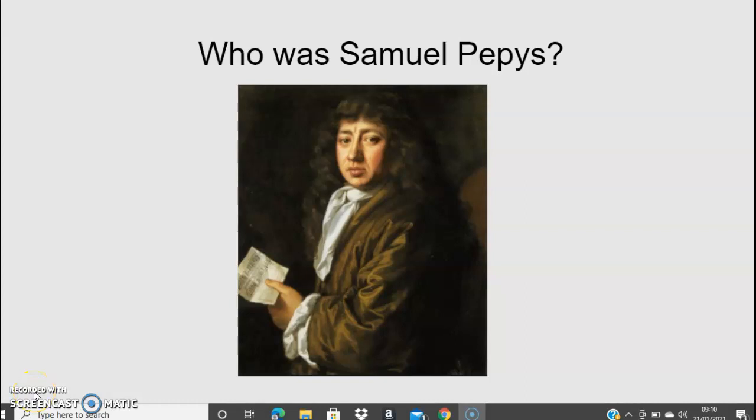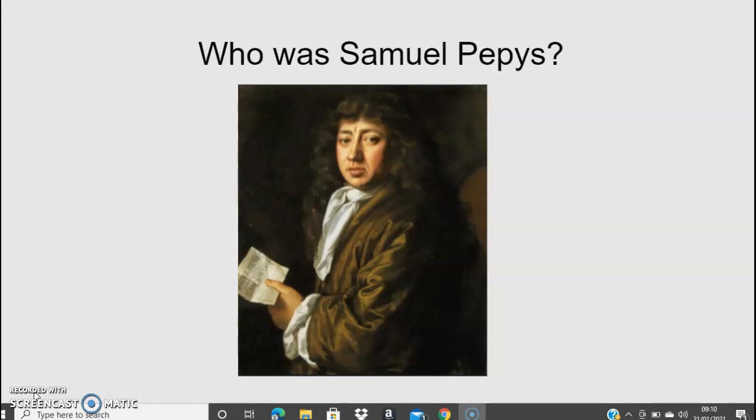Okay, platypuses, today you are going to use your computing lesson to find out about this person, okay? So you might recognise him from our topic all about the Great Fire of London. So actually this is a bit of a cross-curricular lesson because you are going to be using the computer, so it's computing, it's still to do with our history that we've been learning about, and also it's to do with English because you're going to be doing your research and writing your facts down, okay?